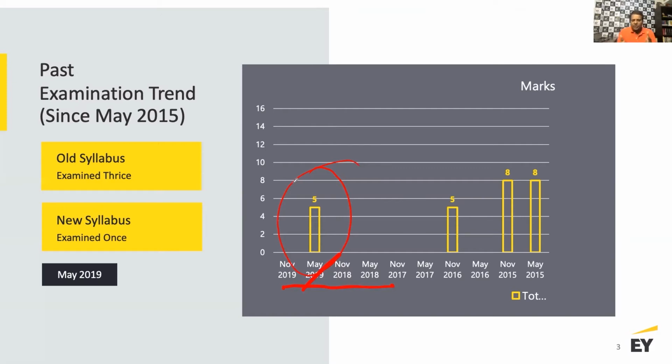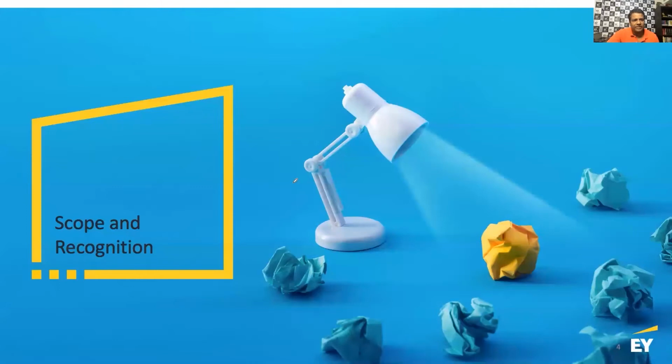Important for you to understand, when you look at any accounting standard, what's the scope of the standard? What is being kept out of the scope of the standard? Once you understand the scope, then how do you determine the recognition? When do you recognize this under the standard? And then how do you measure this? And then how do you deal with the subsequent measurement? When we talk about measurement, two things come in, which is the initial measurement and subsequent measurement. And then how do you deal with the disposal? And then how do you deal with the disclosures? We're going to talk about all of that as we progress here.